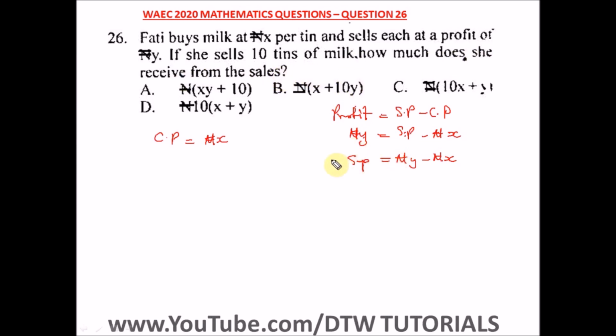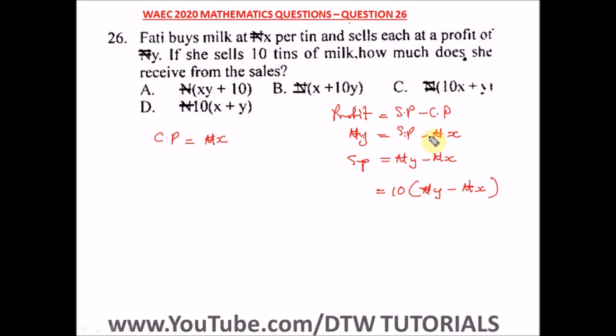So the total amount: she sold 10 tins of milk with this selling price. So all we need to do is 10 multiplied by our selling price, which is Y minus X naira. All right, so this is our answer. And where's the right option here?